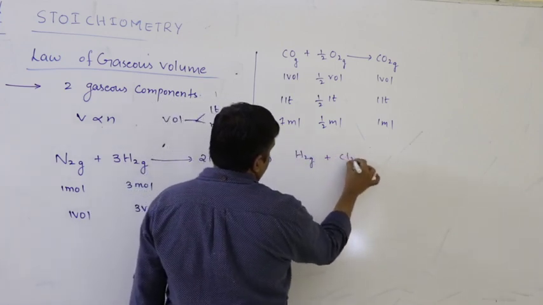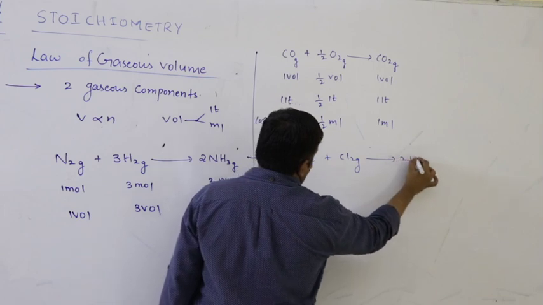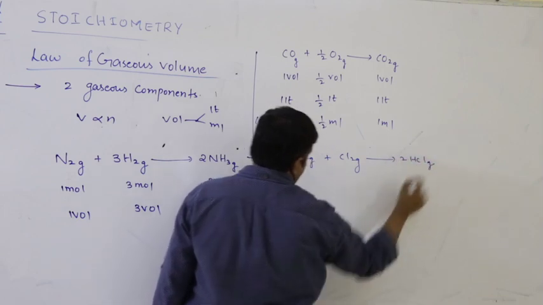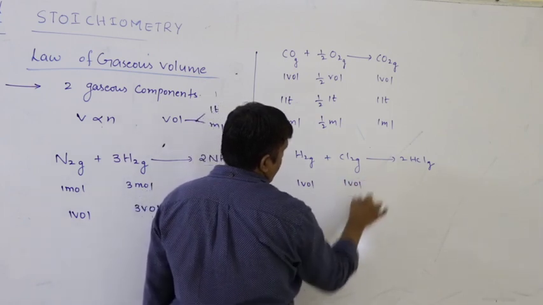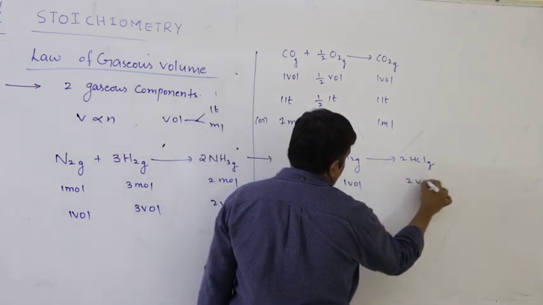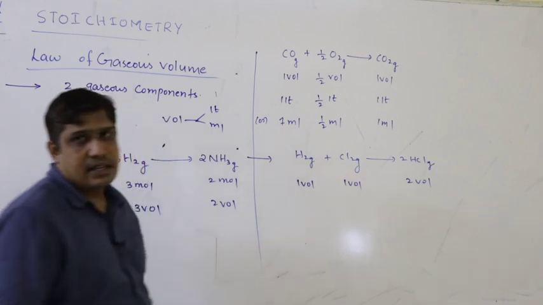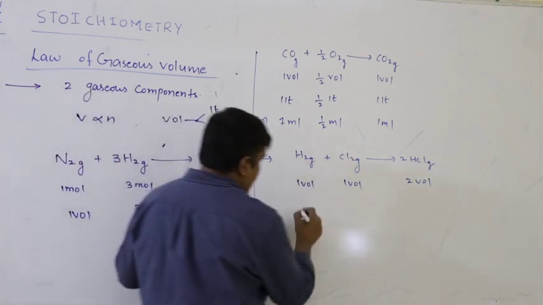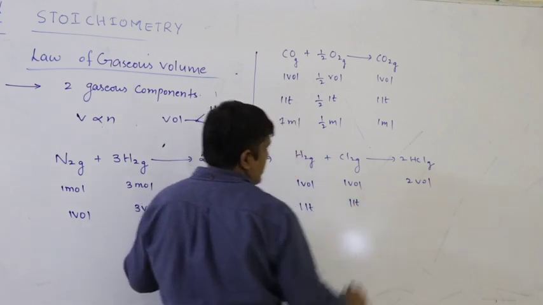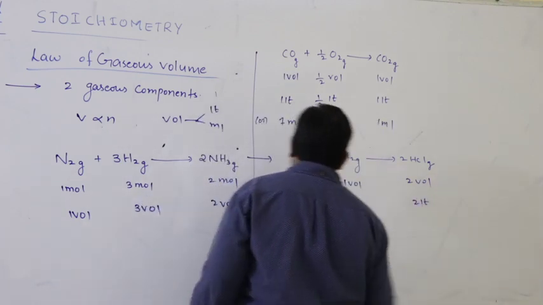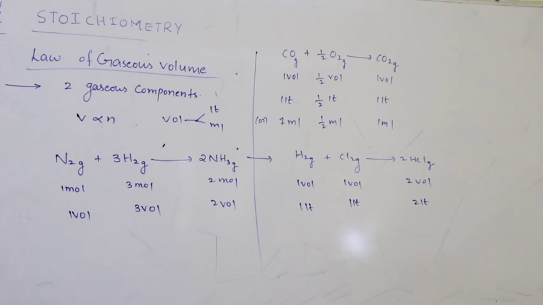H2 gas plus Cl2 gas gives 2HCl gas. So 1 volume of hydrogen combines with 1 volume of Cl2 to form 2 volumes of HCl. Or 1 liter of H2 requires 1 liter of Cl2 to form 2 liters of HCl.